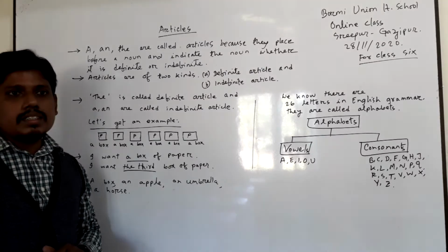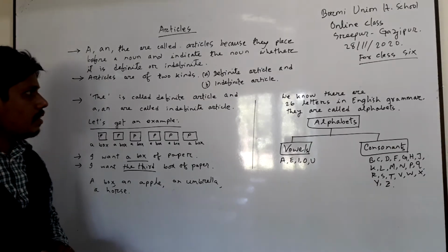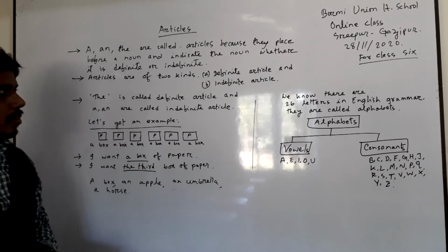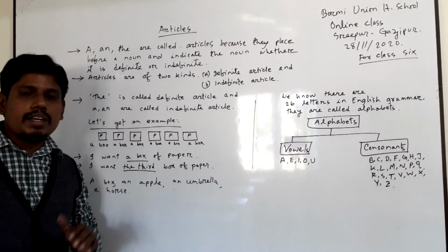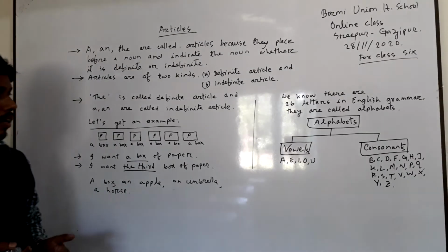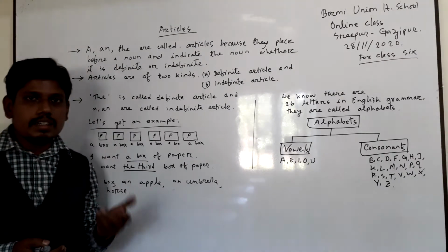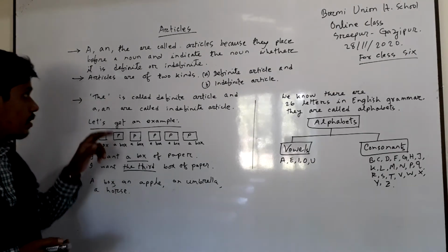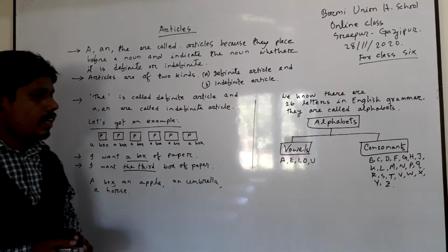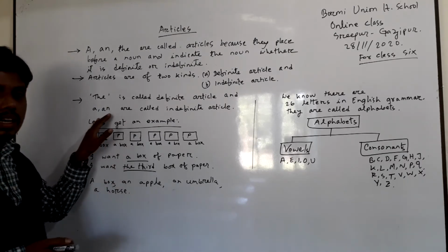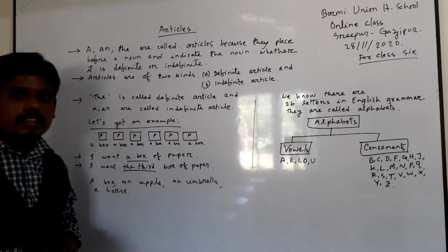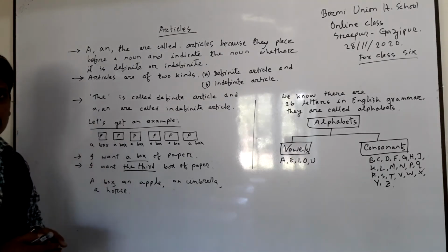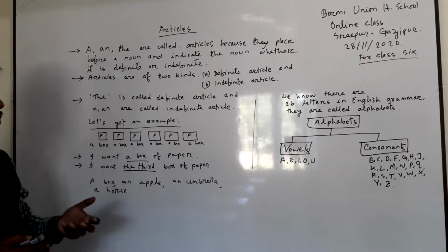You know, articles are of two kinds: definite article and indefinite article. What is a definite article? When a part of speech is placed before a noun and indicates the noun definitely, that is called a definite article. And you know, students, the is called the definite article, and a and an are called indefinite articles. Why are they indefinite articles? Because they are placed before a noun and they indicate the noun indefinitely.